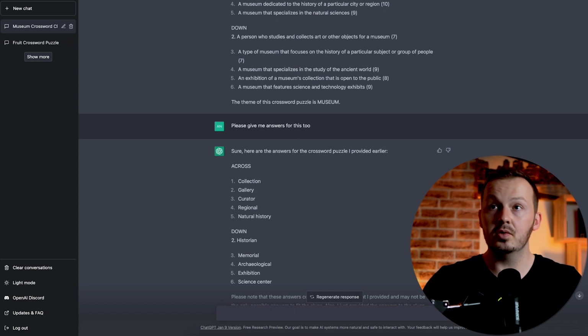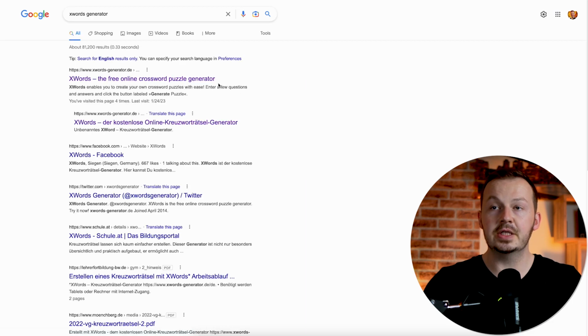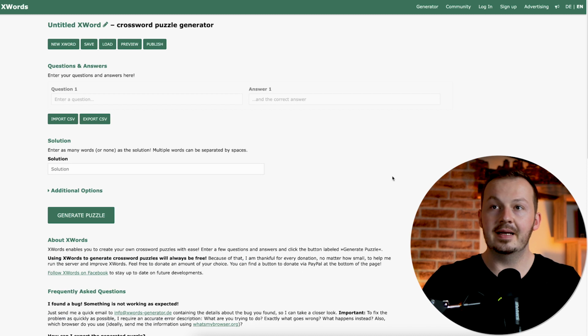What you want to do next is go to Google and search for Xwords Generator. Now hit enter and go to this very first site here, which is called xwordsgenerator.de. It's a German site, but it's also available in English too.